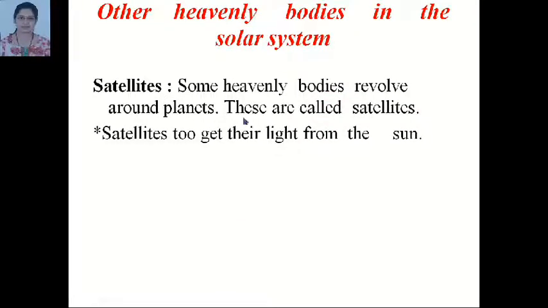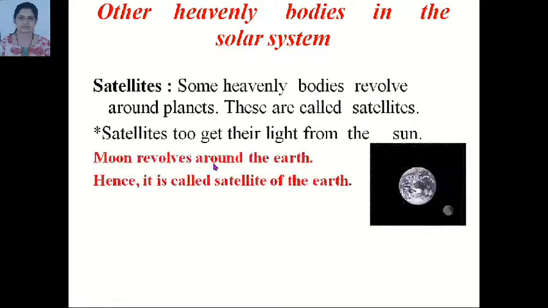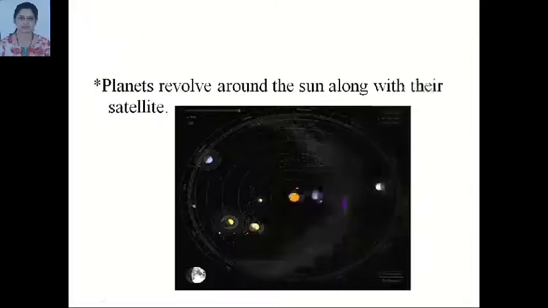Other heavenly bodies in the solar system, that is satellite. Some heavenly bodies revolve around a planet. These are called satellite. Satellite get light from the sun because satellite do not have their own light. Moon revolves around the earth. Hence, moon is the satellite of the earth.